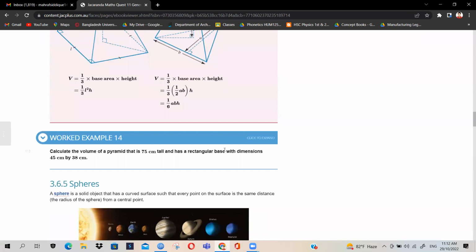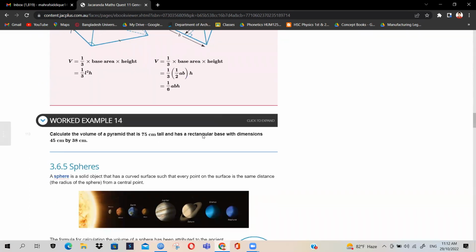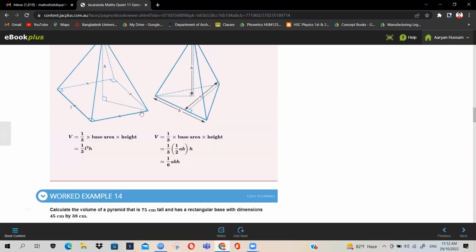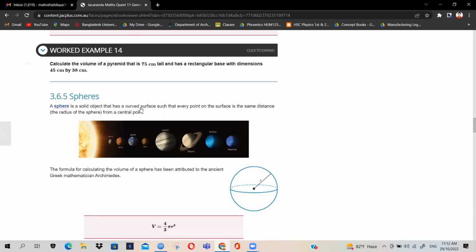I haven't seen very difficult maths up until now. Maybe those would be in the exercises. You will see why it is important to visualize that. Now calculate the volume of a pyramid that is 75 centimeter tall and has a rectangular base. So the rectangular base's area will be 45 times 38, then divided by 3 and then multiplied by 75. Then you will get the volume of the pyramid. All right, understand?